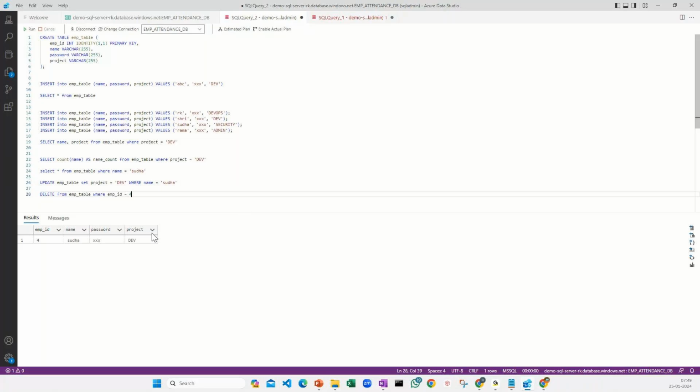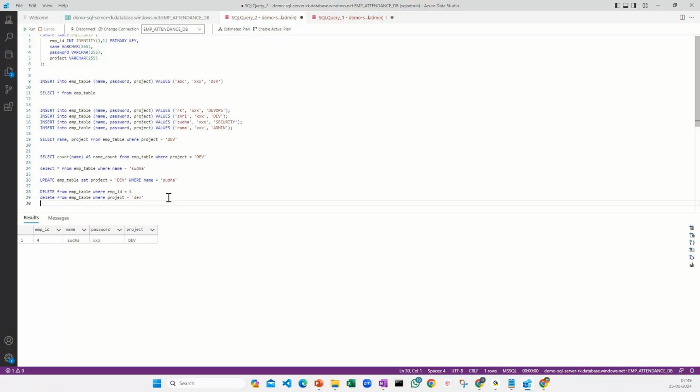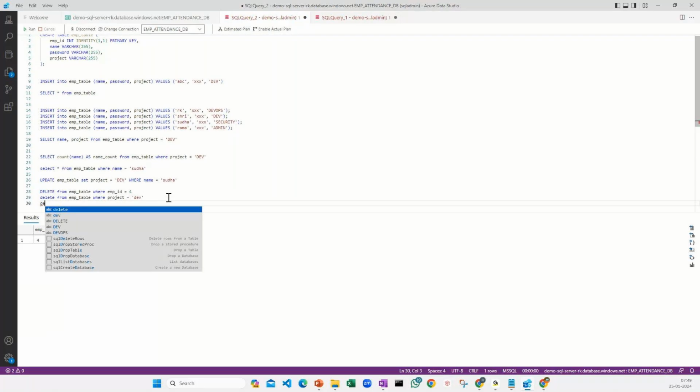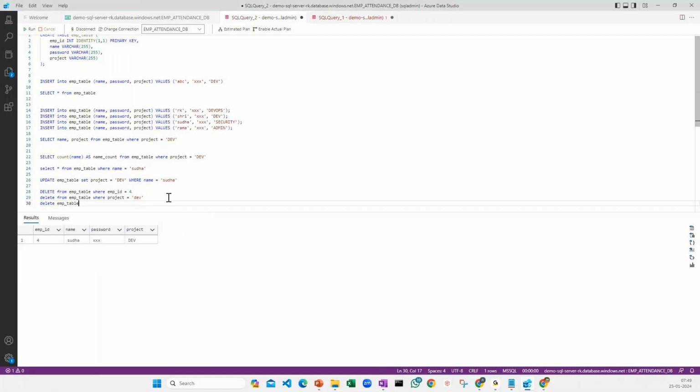In case I want to delete from employee table where project is equal to Dev, then it is going to delete all three records. But in case I want to delete the entire table, okay, delete and then employee table, I can delete these things. So these are the three kinds of things which we can do, and we can completely delete whatever we have. So I'll just run one command first.